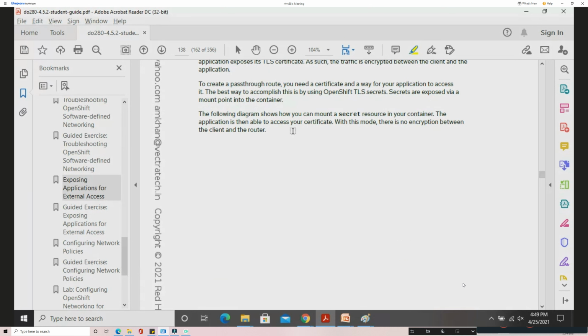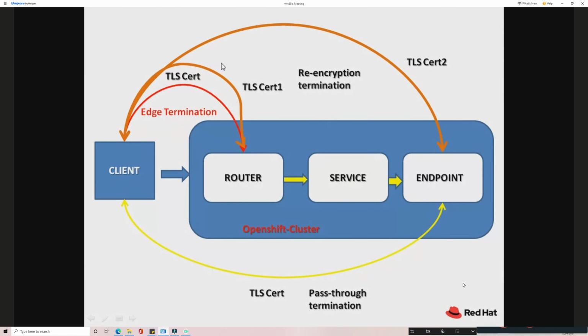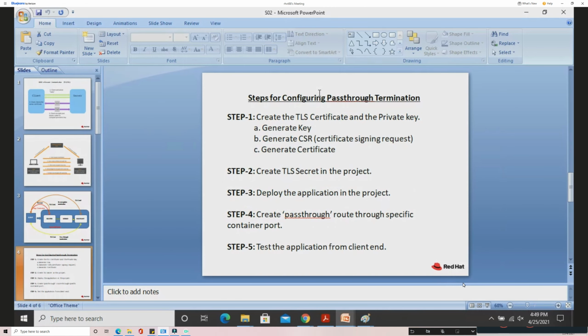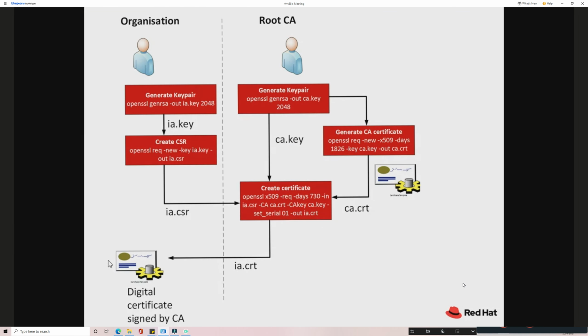So how to deploy this. We'll see the steps for configuring the pass-through route. Before going through that, we have to understand one more thing: how to generate these certificates. When you want to create any secure route or deploy a secure server, you have to generate the certificates and keys in real time. What's the procedure to generate the certificate?